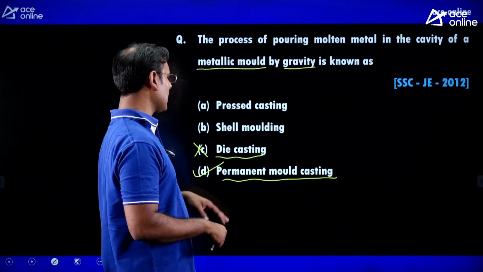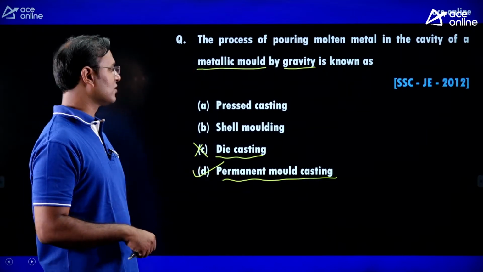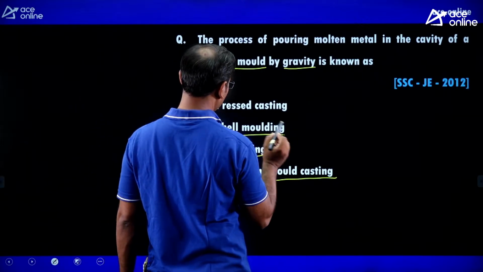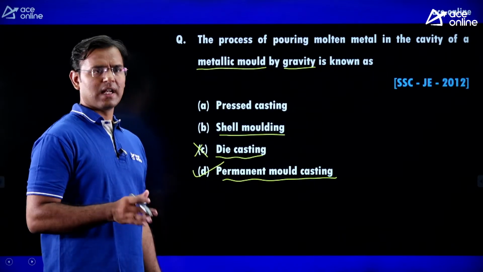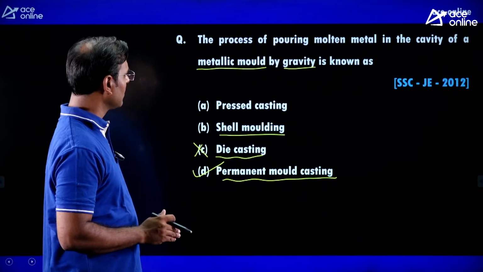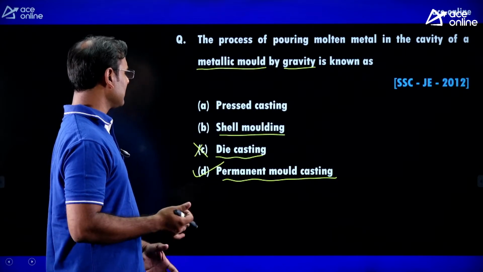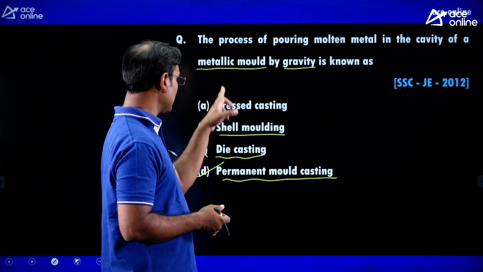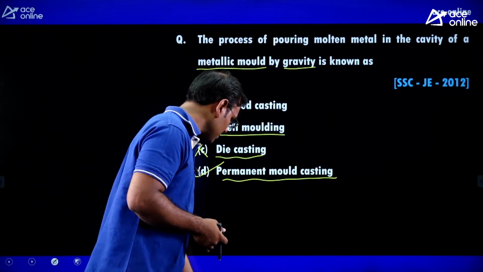Yes, if permanent mold casting is not an option, then we can also go with die casting. Okay, and what is shell molding here? In shell molding, we use a mixture of phenolic resin and sand, and therefore we are not using a metallic mold there. Pressed casting is just a name given, but the correct answer here is metallic mold, which means permanent mold, and the correct answer is option D.